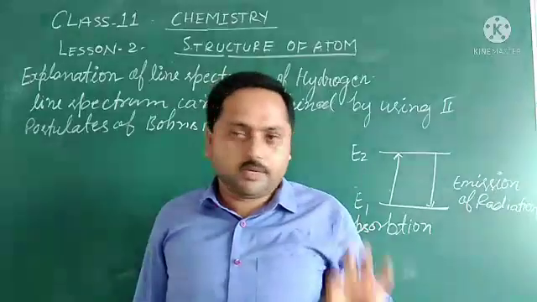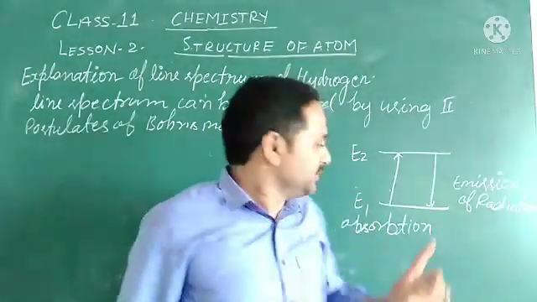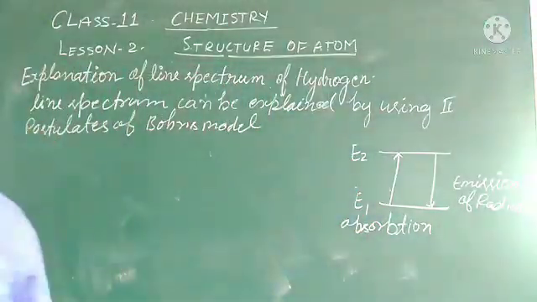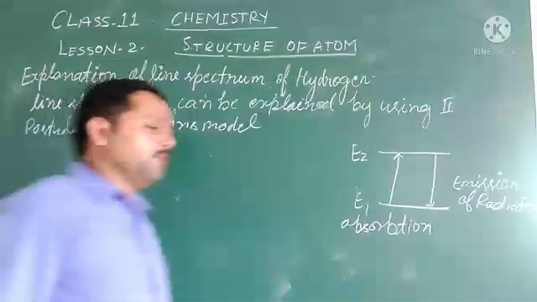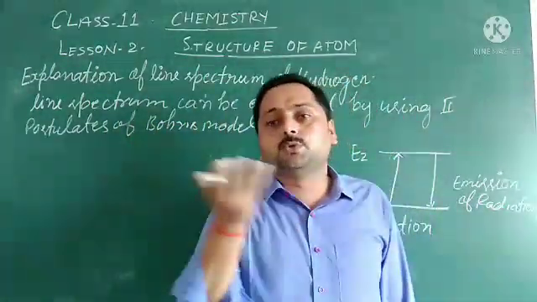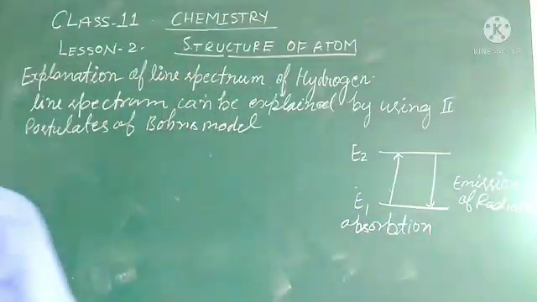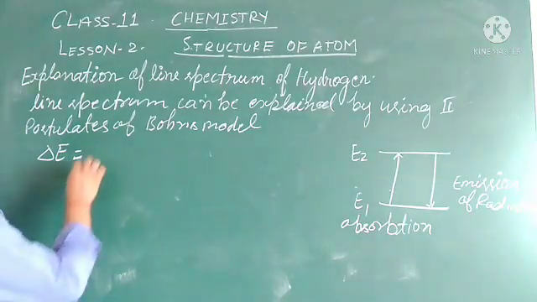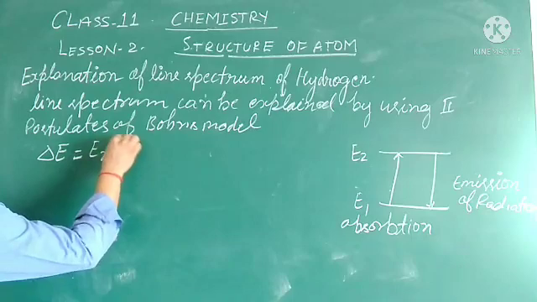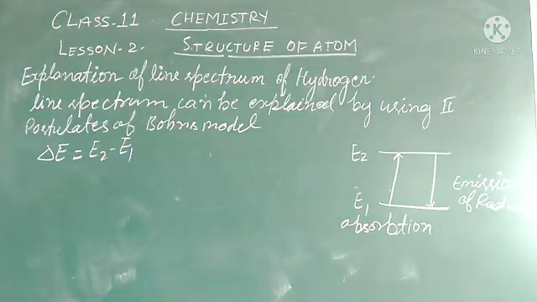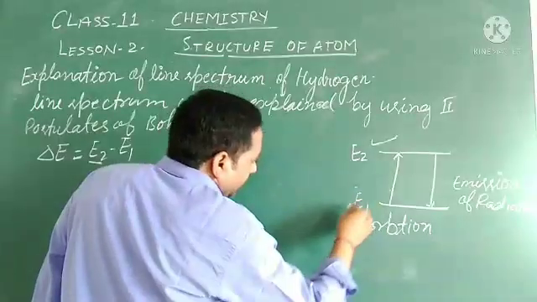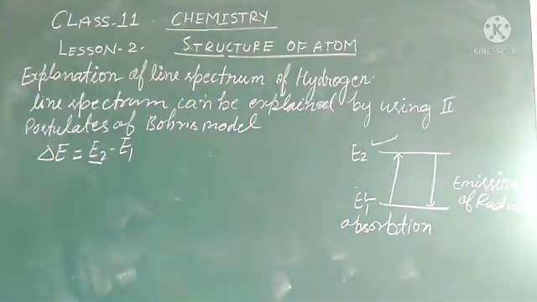How can this energy be calculated? Let us see here. What is the energy gap between the two? It can be calculated here. It was also a postulate of Bohr that the energy gap between two levels can be calculated. Delta E equals E2 minus E1. Just see, E2 minus E1, where E2 is the energy of that level and E1 is the energy of this level. Okay.